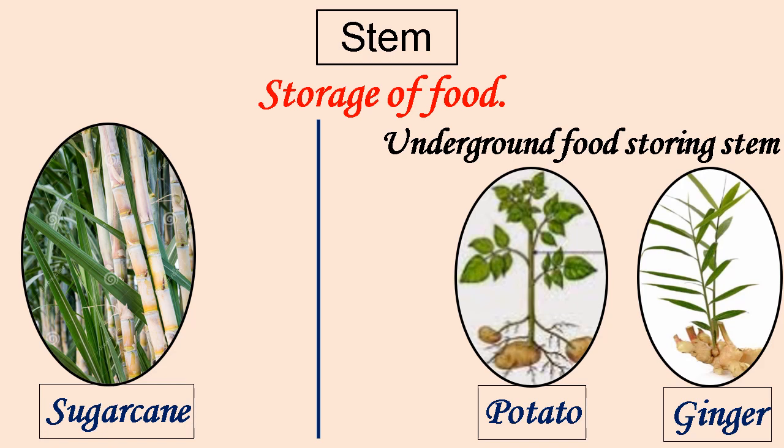There are many plants that use underground stems for storage of food. For example, potato, ginger, etc. As you can see in the picture, potato and ginger are not the roots, but they are the underground food storing stems of that plant.